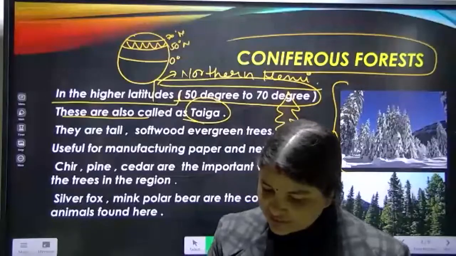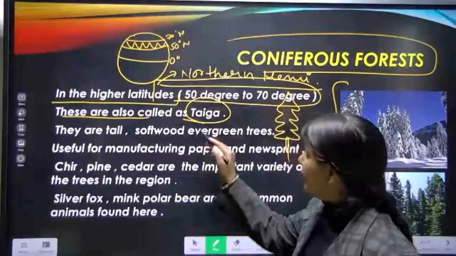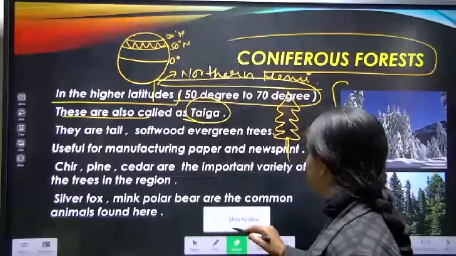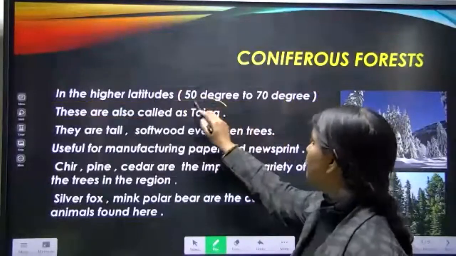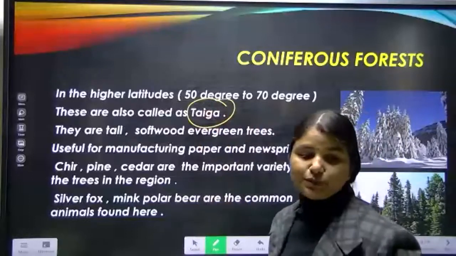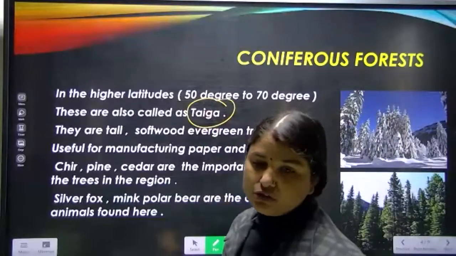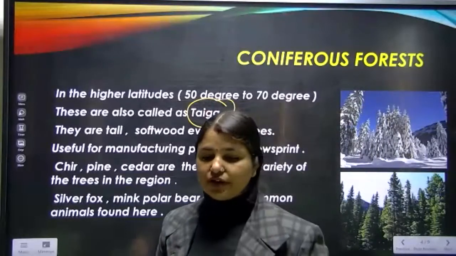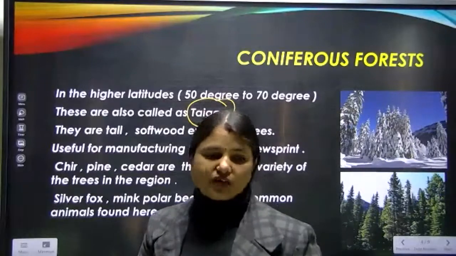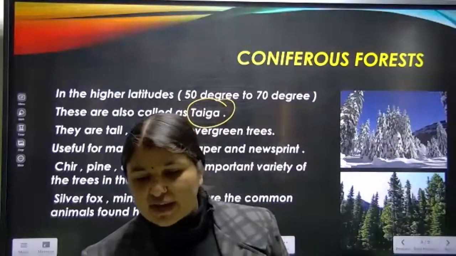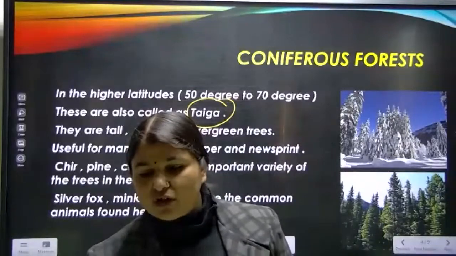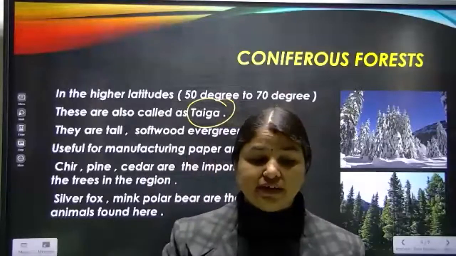Now, what do you mean by taiga? In the Russian language, taiga means pure or untouched. So the trees which we find over here are very much pure, in that sense, because they are in higher altitudes and all, and because of that these are also known as taiga.